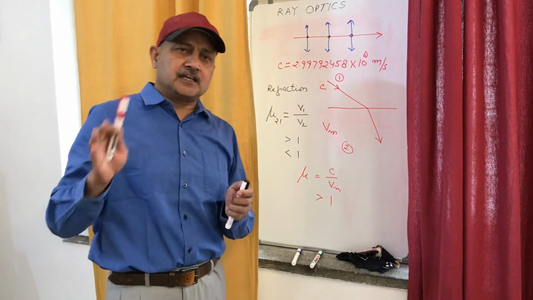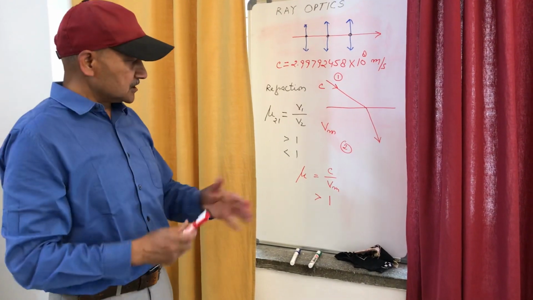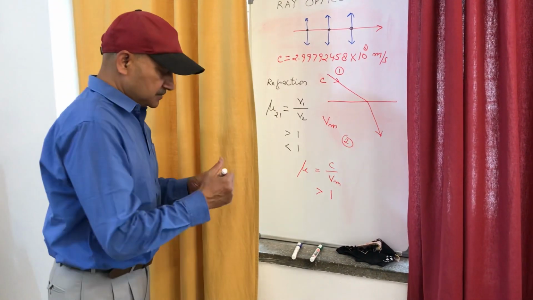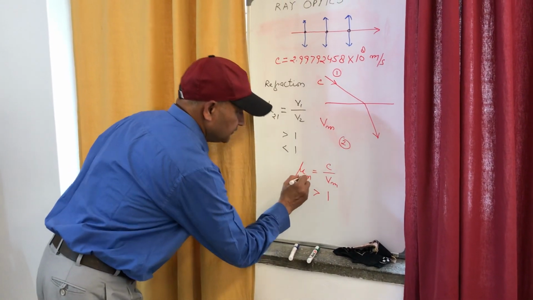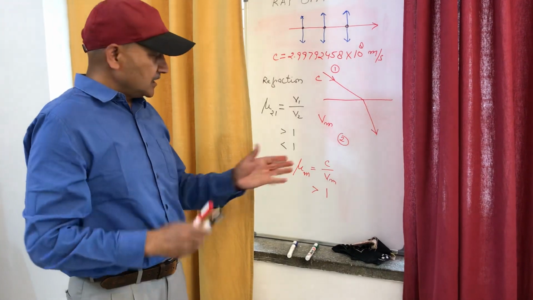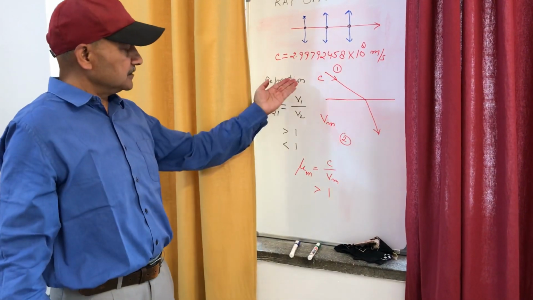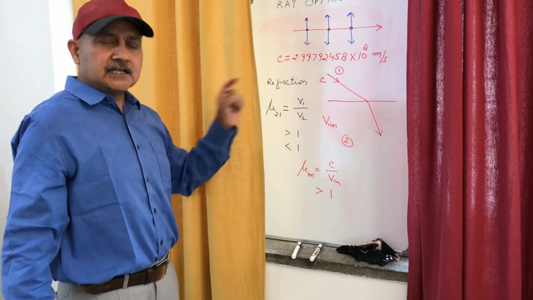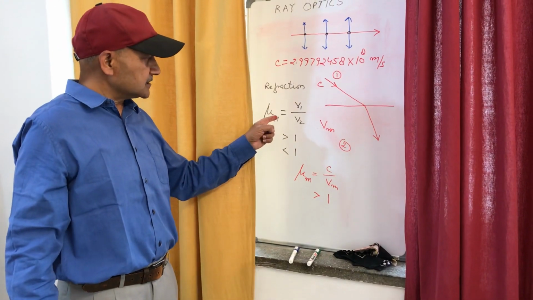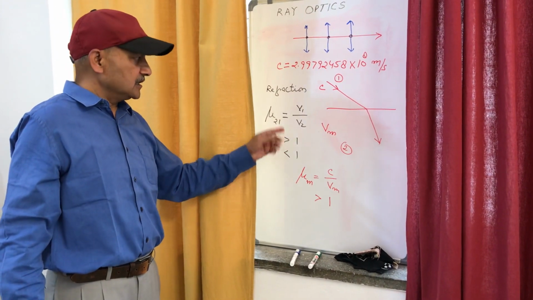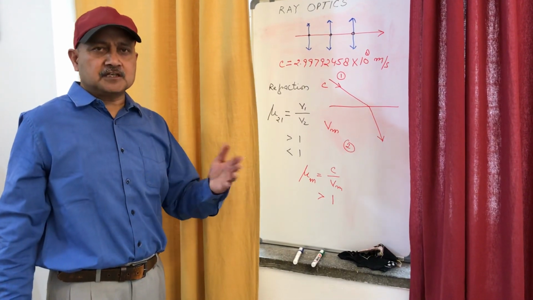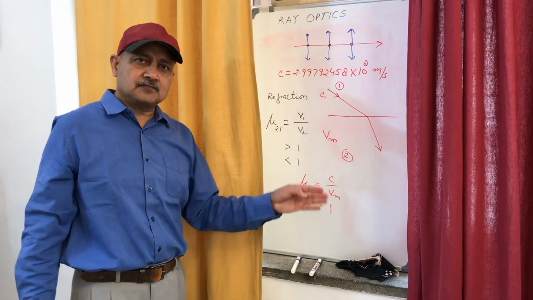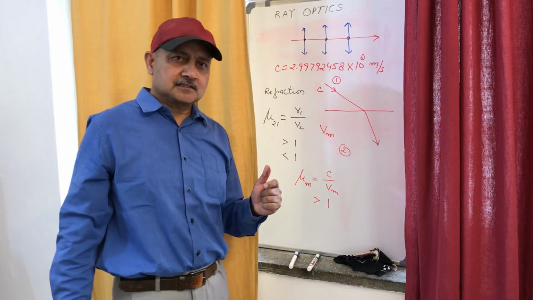The refractive index of any medium is always greater than 1 because the velocity of light in any medium other than vacuum is less than c. So this may be written as mu m. We need not write here a second suffix. And therefore, to distinguish between these two, we call this absolute refractive index and we call this relative refractive index. So relative refractive index may be either greater than 1 or less than 1 depending on whether the speed in the second medium increases or decreases, and the absolute refractive index is always greater than 1 because the velocity always decreases.